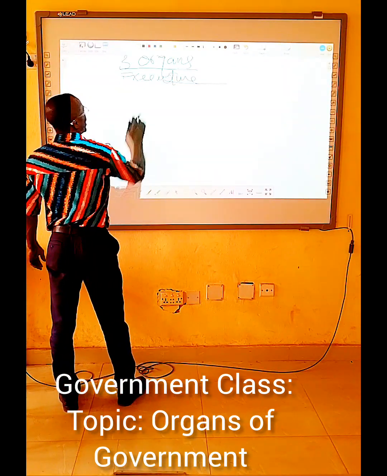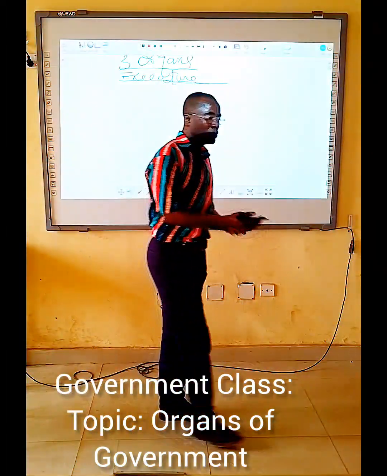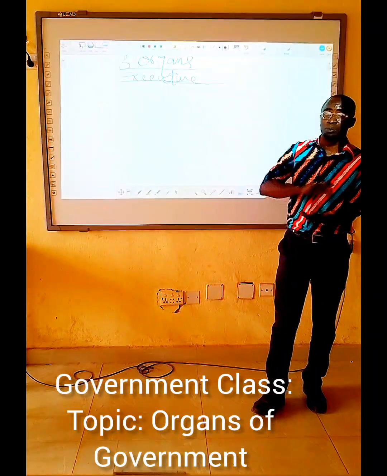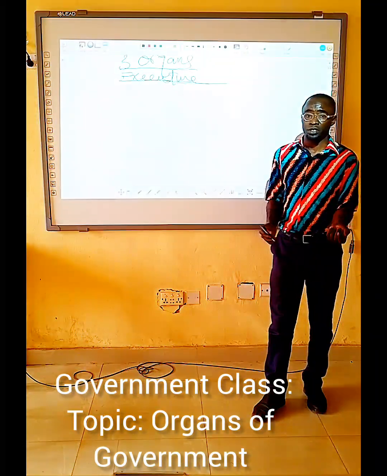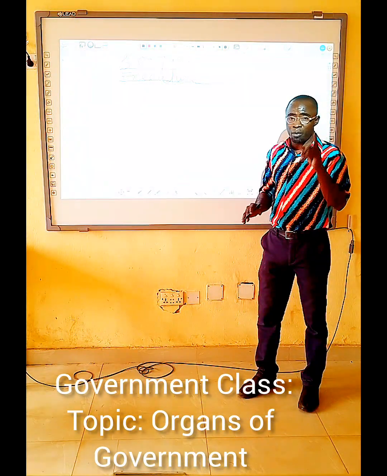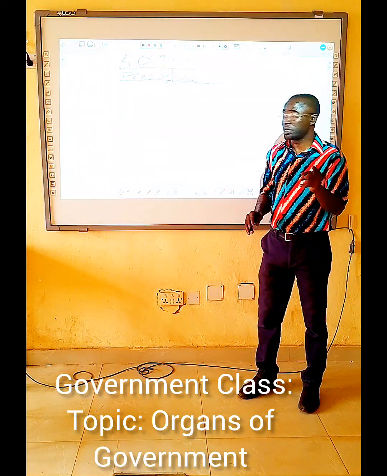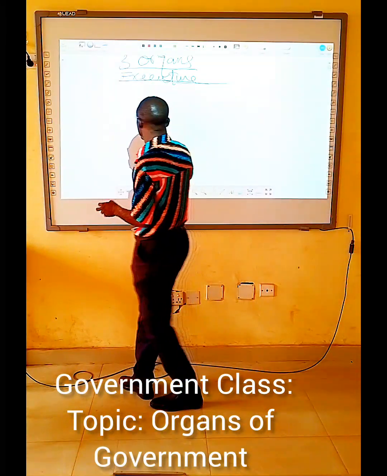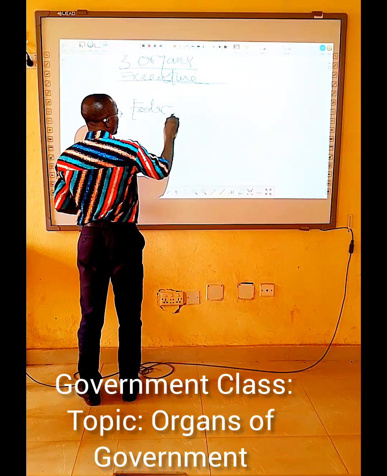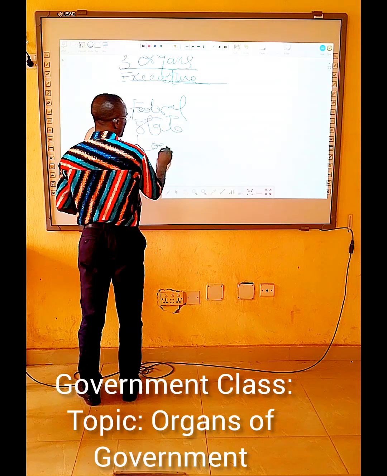Let's look at the executive again. When we say executive, we said earlier that they are the organs of government responsible for the formulation of government policies. And don't forget we have three tiers of government in Nigeria. The three tiers of government in Nigeria are the federal government, the states, and the local government.